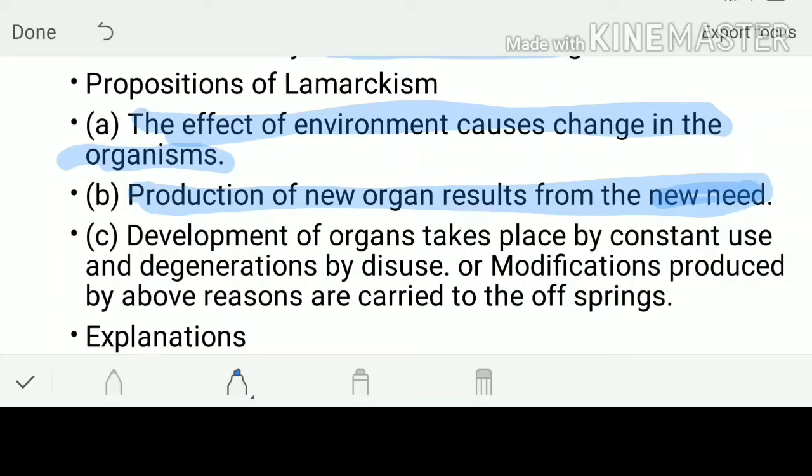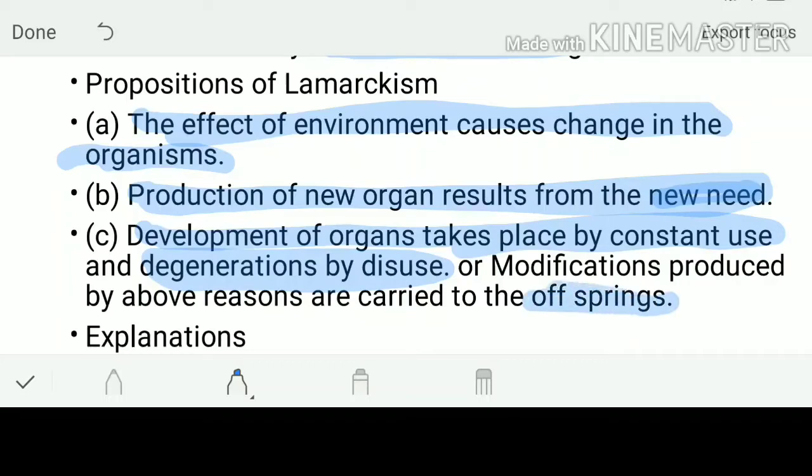Let's deal with the third one. It was that development of an organ takes place by constant use, and degeneration is by constant disuse. So basically, the modifications produced by these reasons are carried to the next offspring.